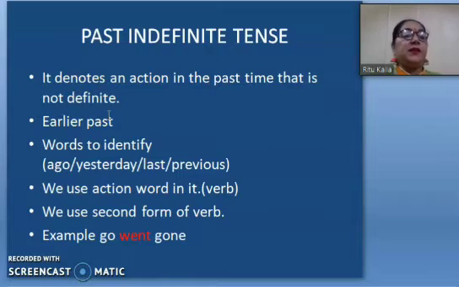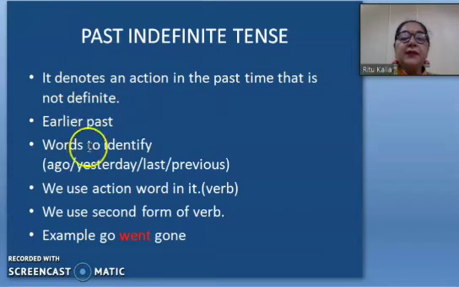Today it is our present, but the day which has gone, that is our past. For example, today it is Monday, but if I am talking about a day earlier, it was Sunday, right? So Sunday is the past, but today it is Monday, it is our present. So we are going to talk about the past indefinite tense.